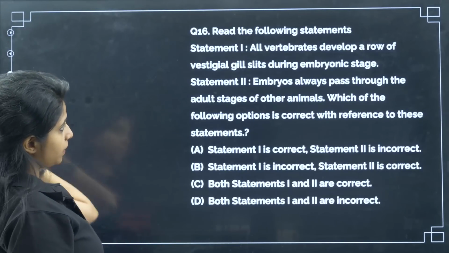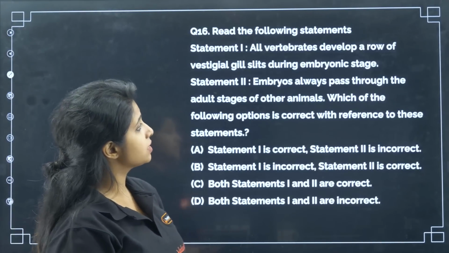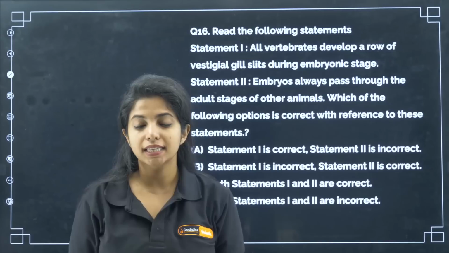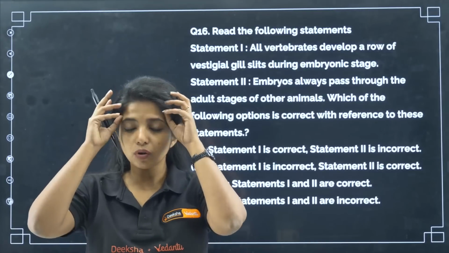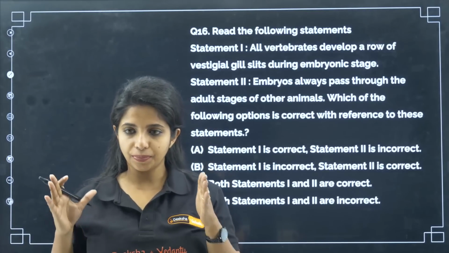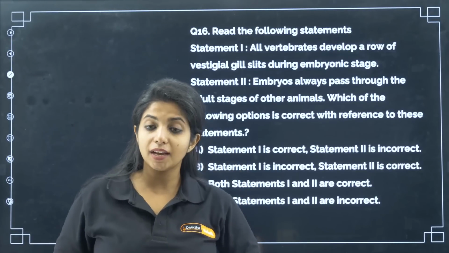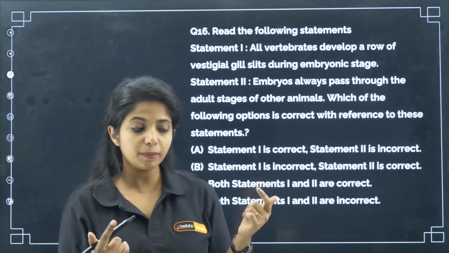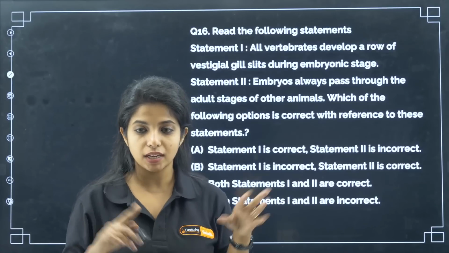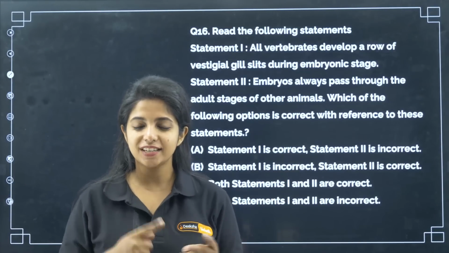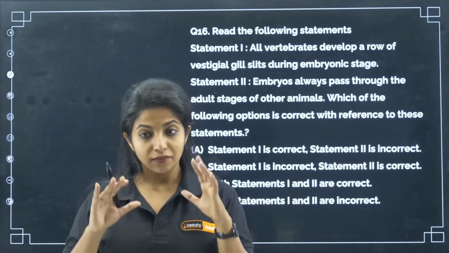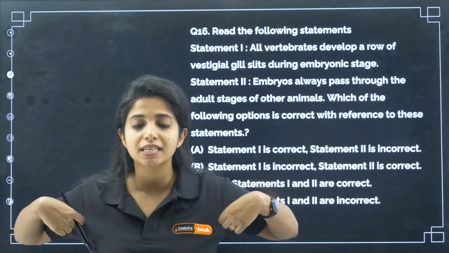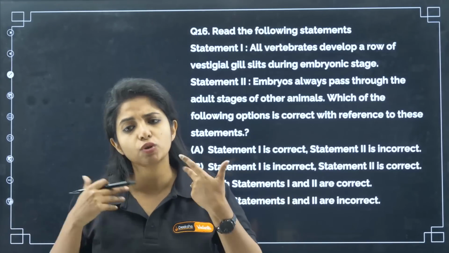Read the following statements. Statement 1 says, all vertebrates develop a row of vestigial gill slits during embryonic stage. So vestigial gill slits are something that we do not need. During embryonic development, when we are in our mother's womb, my dear children, all of the vertebrates, as in fishes, aves as in birds, amphibians, reptiles, mammals, everyone, in embryonic stage, we all develop vestigial gill slits. We all have gill slits in embryonic stage which go off later on.